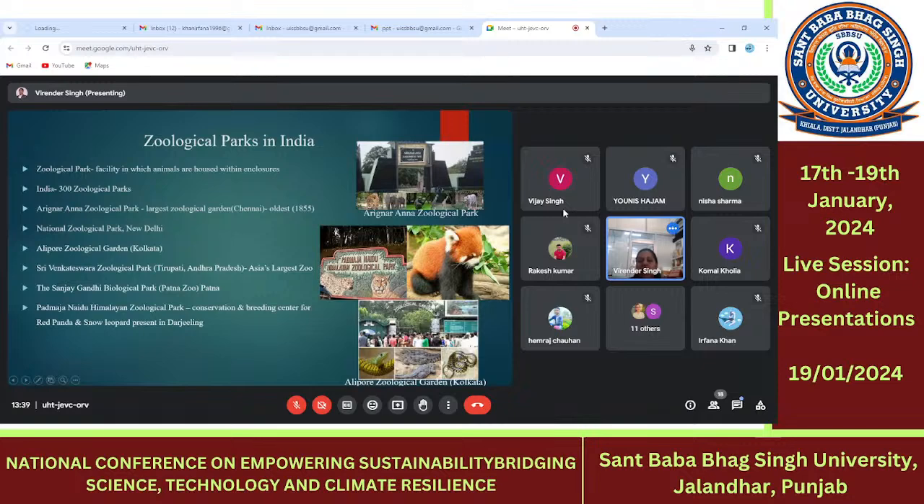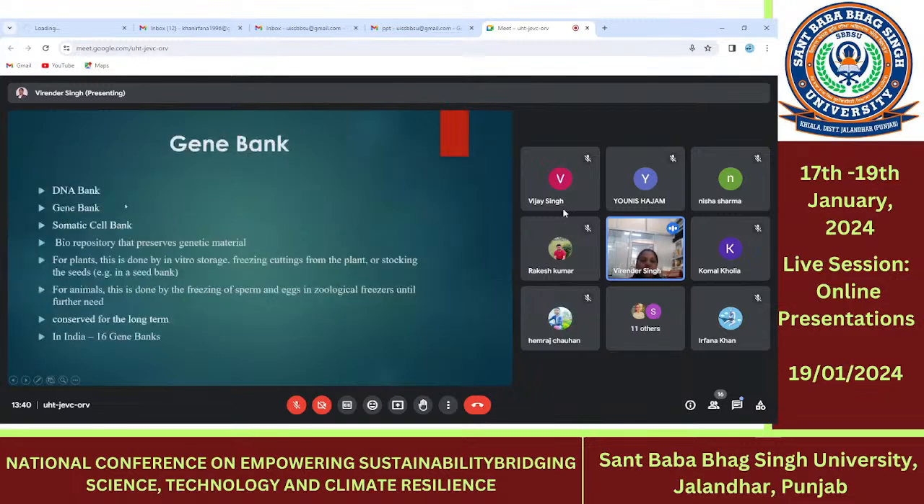This is the Padmaja Naidu Himalayan Zoological Park. This is the red panda, for which it is the conservation and breeding center. This is the Arignar Anna Zoological Park in Chennai, and this is the Alipore Zoological Garden in Kolkata. Now the gene bank or seed bank.